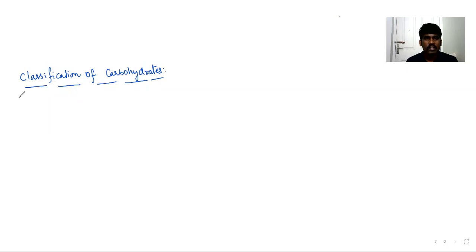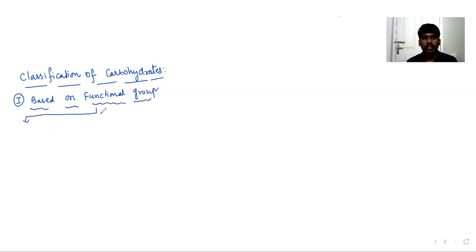Now, the first criterion is based on functional group. Based on functional group, we have two types of carbohydrates: one type is aldose, another type is ketose.